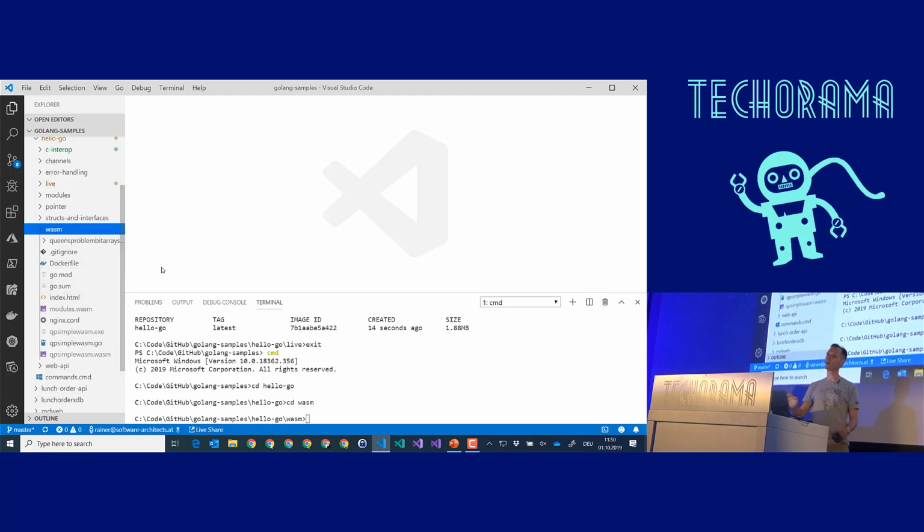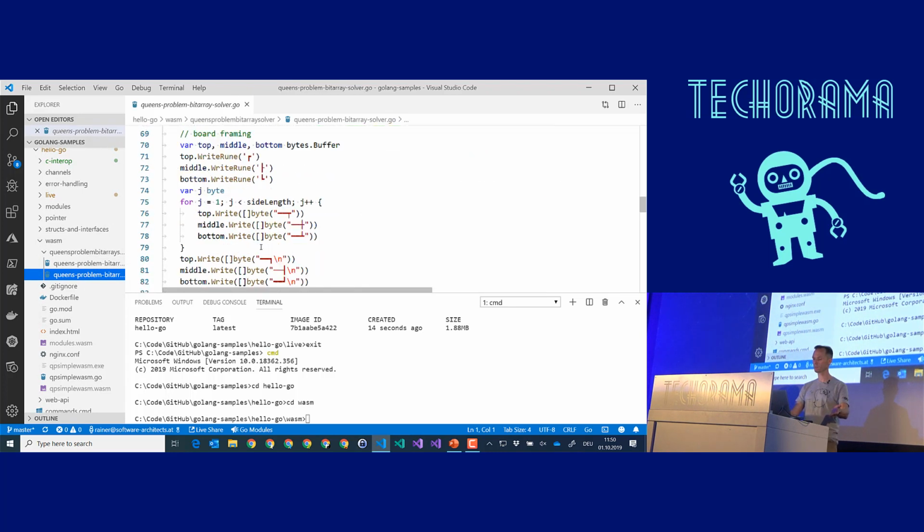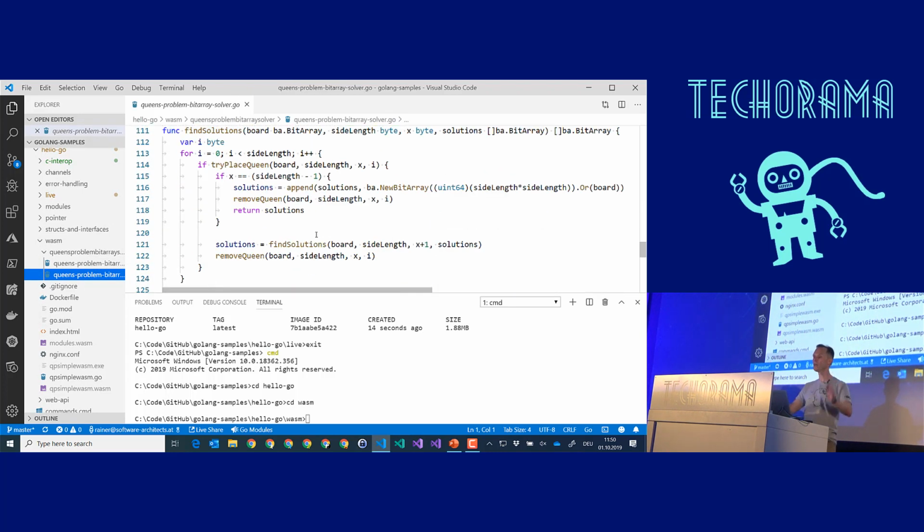And do you know what the queens problem is? The 8 queens problem: how many solutions are there if you place 8 queens on a chessboard so that no queen can beat another queen? That's the queens problem, okay? So what I did is I have written a simple algorithm. It's here. You see, it's just a very simple algorithm. You can take a look. It's just an implementation in Go of the n queens problem.